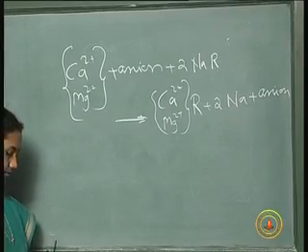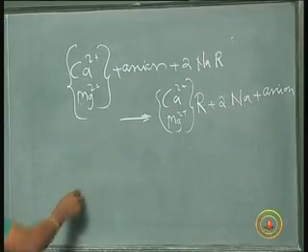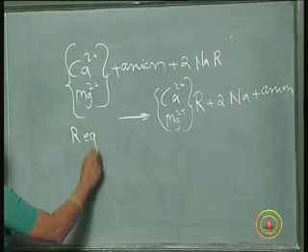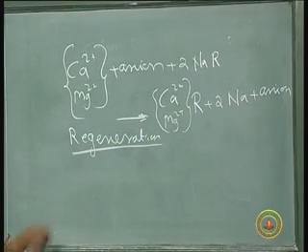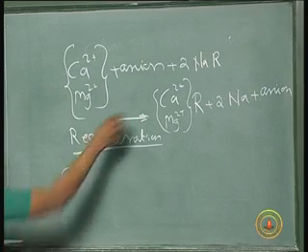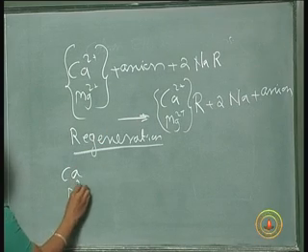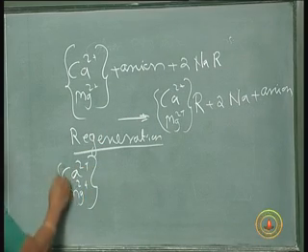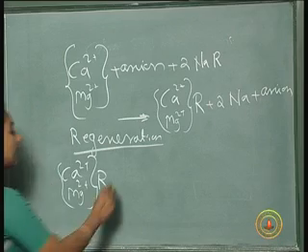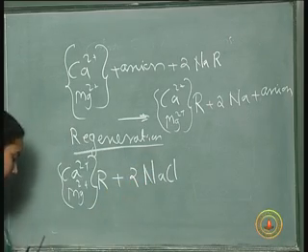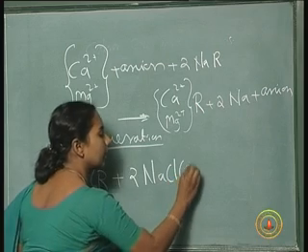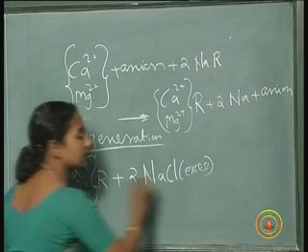So, we can see the regeneration. Regeneration is like this. We already have calcium and magnesium in the resin, and we add a very high concentration of NaCl. The concentration should be very high, otherwise this reaction will not be possible.